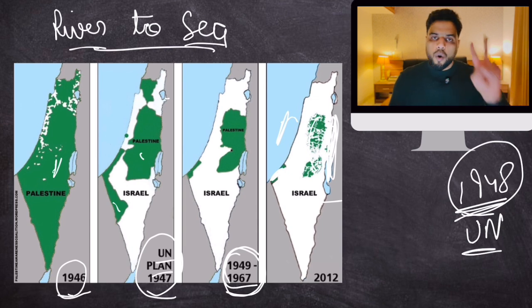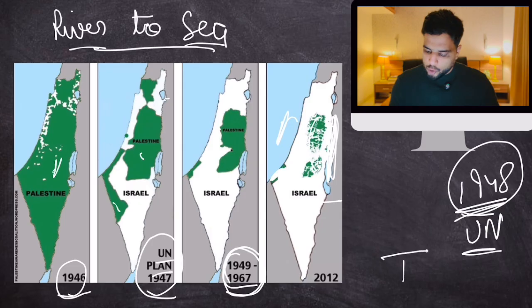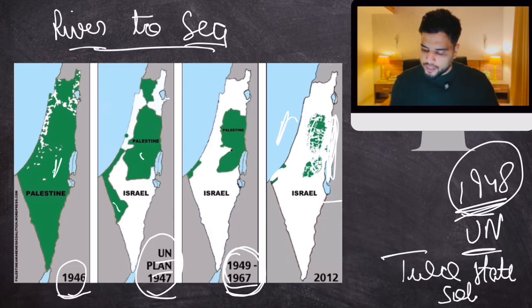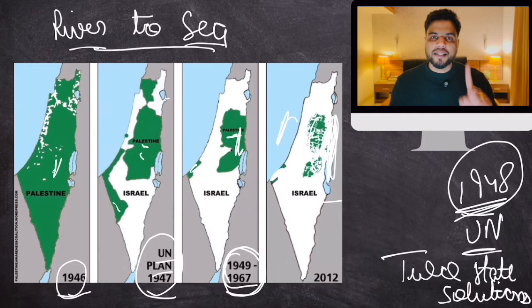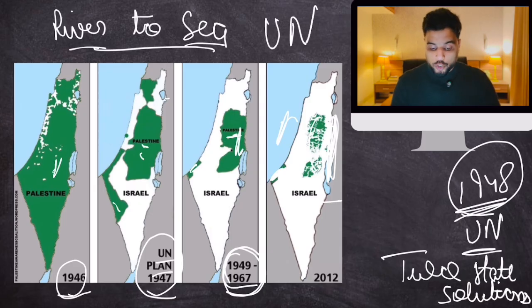The world wants a two-state solution. What is the two-state solution? That the two states of Israel and Palestine should exist side by side. As of now, there are Palestinian territories in the West Bank and in the Gaza Strip, but Palestine has not been officially recognized as a state, so it is not a full-fledged member of the UN. Palestine wants to be a full-fledged member of the UN, but this is the history. I'm just giving you the entire history in brief.